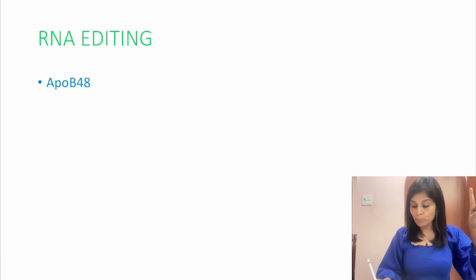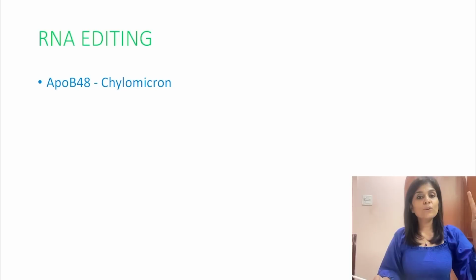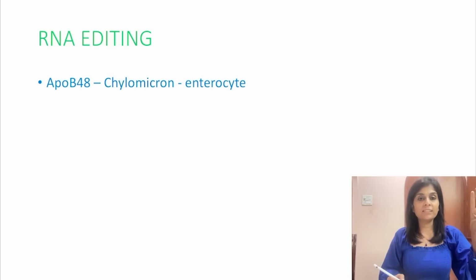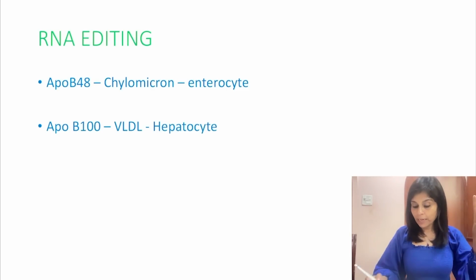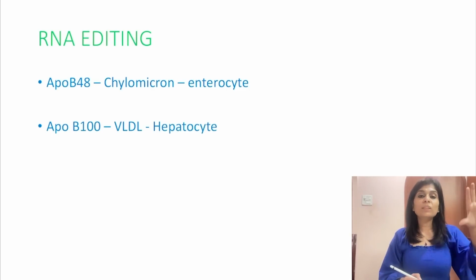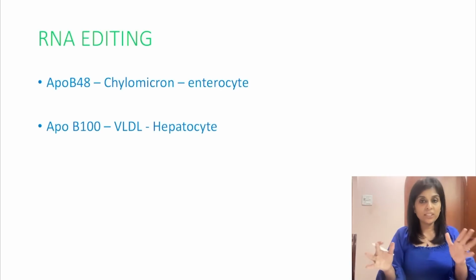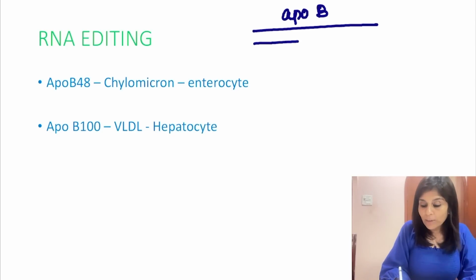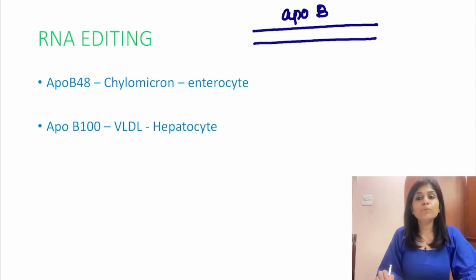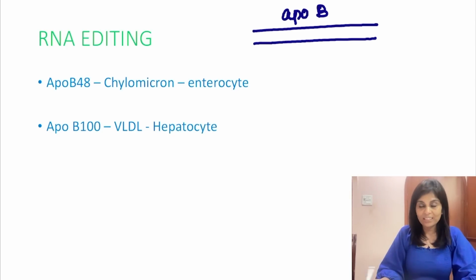ApoB48 is an apoprotein of which lipoprotein? Chylomicron. Where is chylomicron formed? Enterocytes. Whereas ApoB100 is an apoprotein of VLDL. Where is VLDL formed? In hepatocytes. But both these are products of one common gene. What is that common gene called? That common gene is the ApoB gene. So how can one gene give rise to different protein products in different tissues?